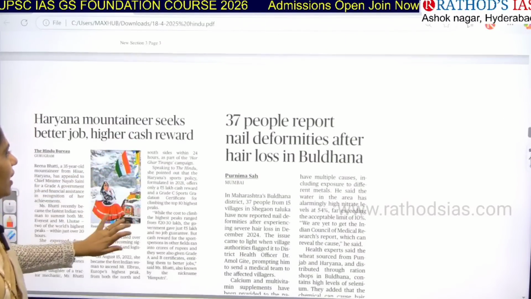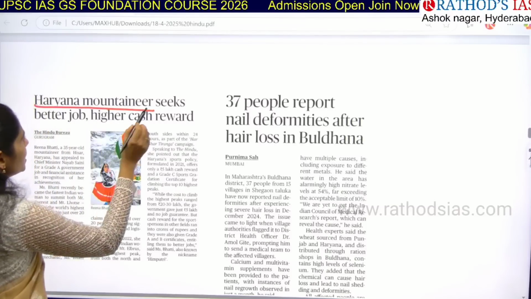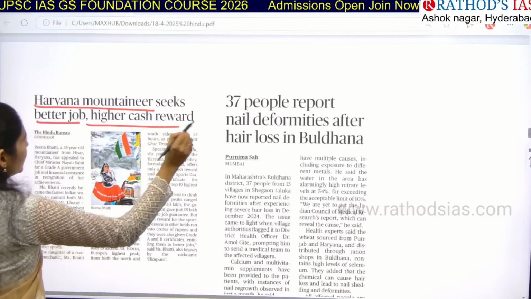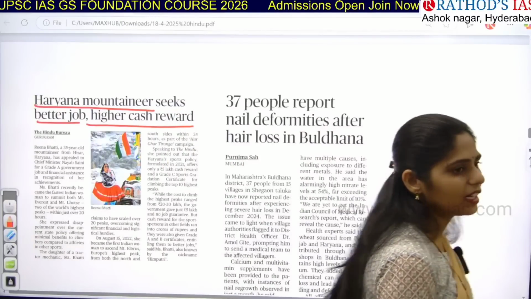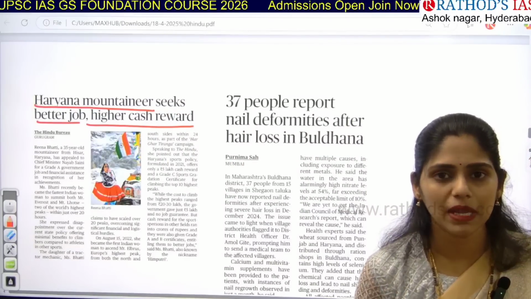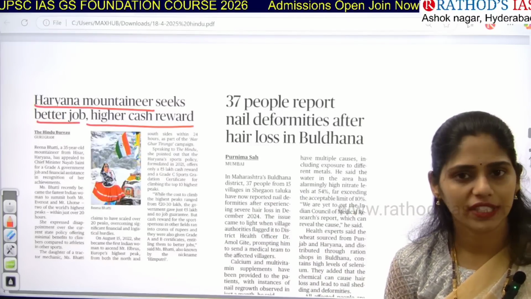And now let us see the other 2 articles. The title says, Haryana mountaineer seeks better jobs, higher cash reward. So whenever you get this kind of article which talks about the success of certain people, yes, you have to make a note, guys, because you can use that directly in your essay.